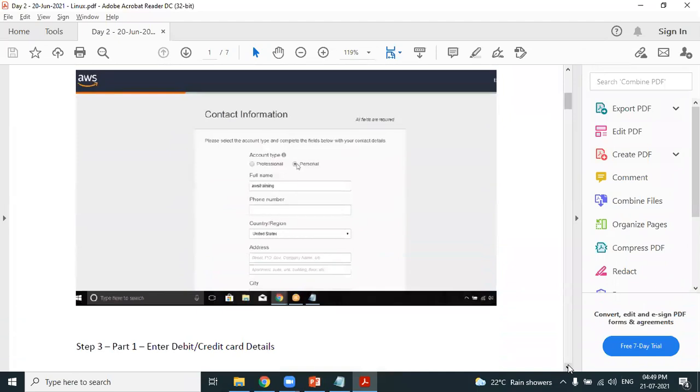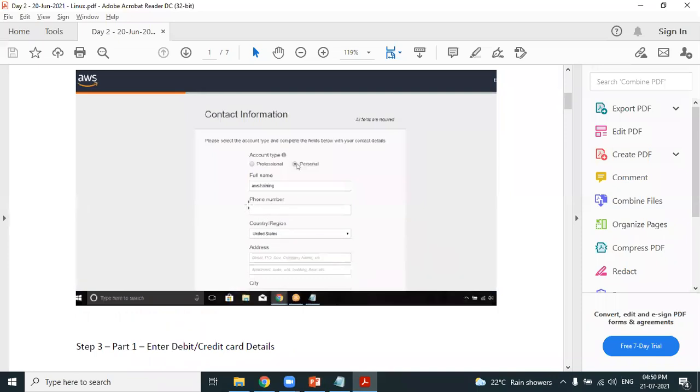AWS provides 2 types of accounts. As you can see in the slide, AWS provides 2 types of accounts, a professional account and a personal account. You are creating an AWS account for your personal use. So that's the reason, please select it as personal. Provide your name, provide your mobile number, the right mobile number, provide the right country.